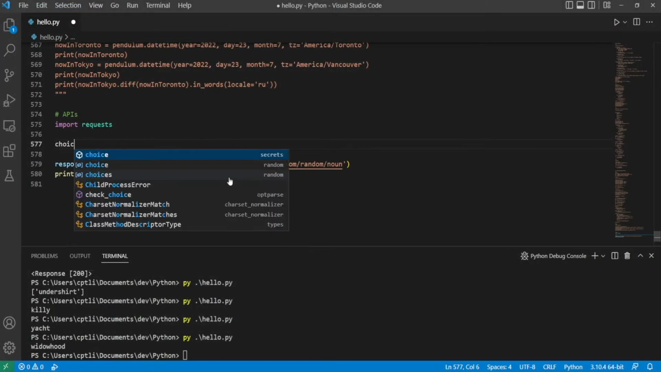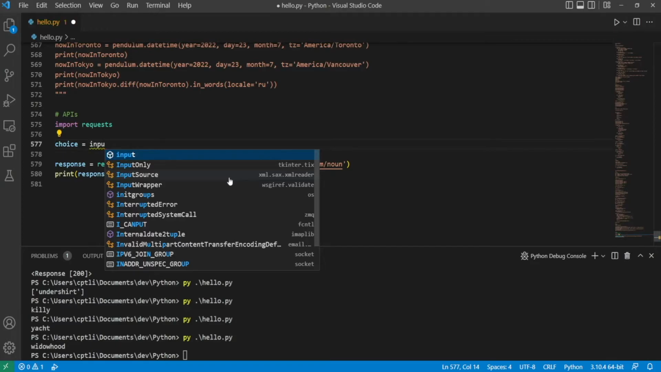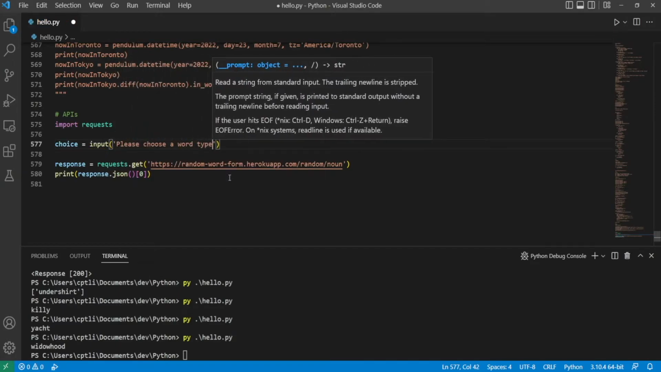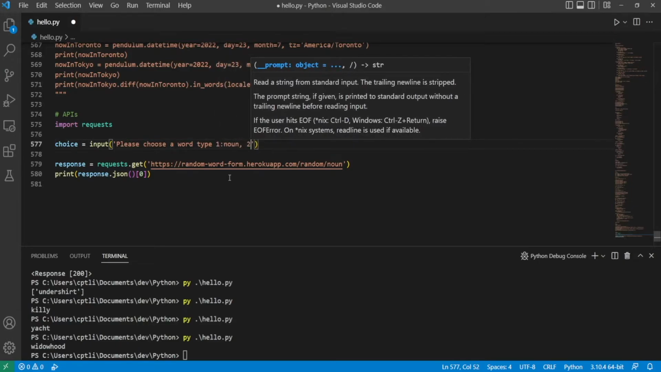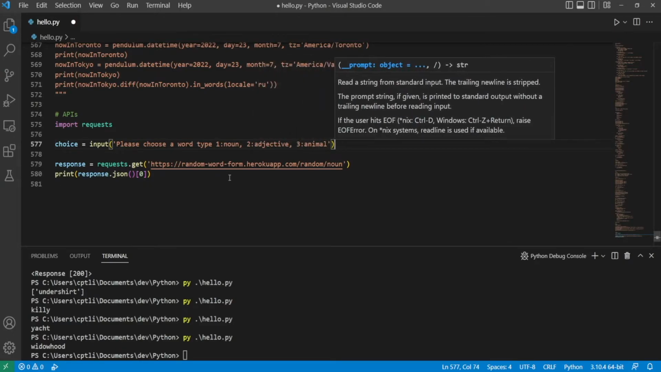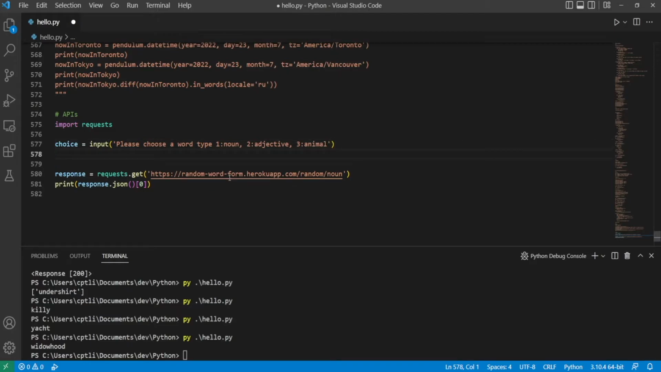So let's get the choice here. We can just type choice equals input. Please choose a word type. Say maybe 1 for noun, 2 for adjective, and 3 for animal. Okay, then all we have to do is convert this to an integer so that we make sure that we're actually going to get a 1, 2, or 3.